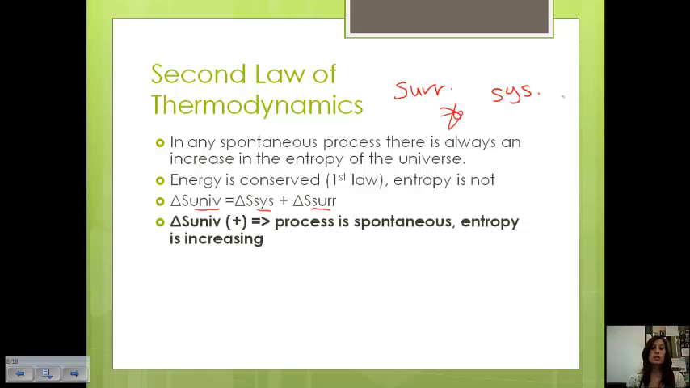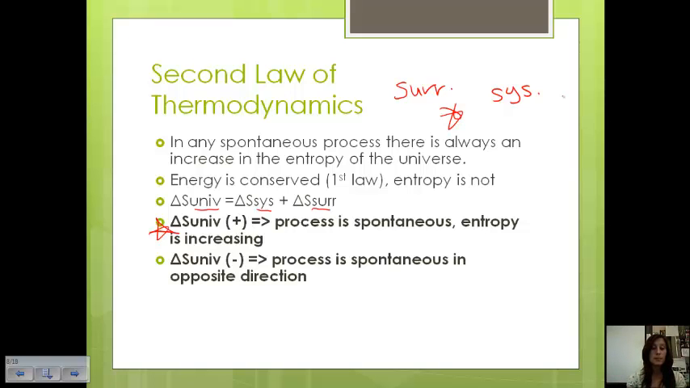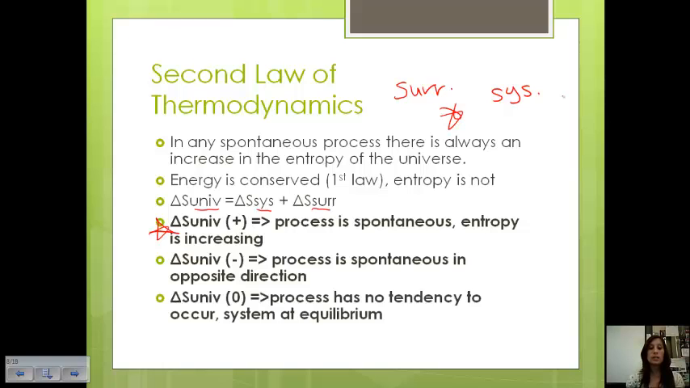If the entropy of the universe is positive, this means that the process is spontaneous and entropy is increasing. So anytime you have entropy of the universe being positive, this means that the process will occur, or is spontaneous. If the entropy of the universe is negative, this means that the process is spontaneous, but only in the opposite direction. So in that particular direction, it wouldn't occur, but it would occur in the other direction. And if the entropy of the universe is 0, this means that the process has no tendency to occur, or that the system is at equilibrium.